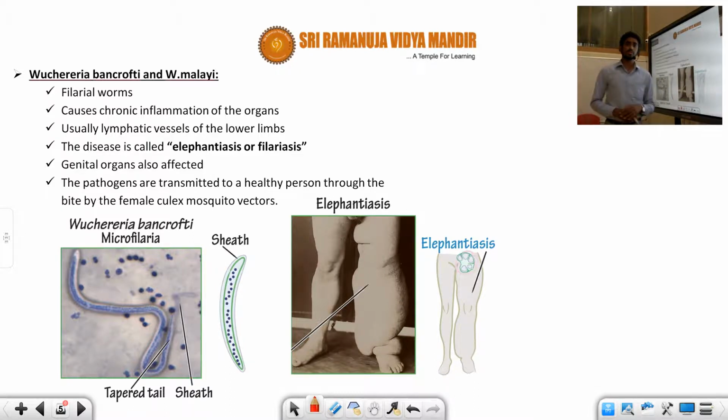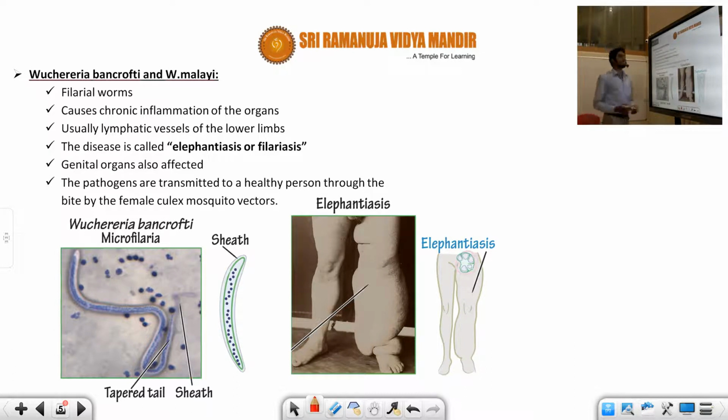Generally, we have already seen in many cases that some patients' lower limbs become very swollen. The leg looks like an elephant's, so that's why it is called elephantiasis. Sometimes this disorder is also known as filariasis. So how is this disease caused, what microorganism is involved, what vector is involved, and what main changes happen in the lower limbs? That is what we are going to explain.